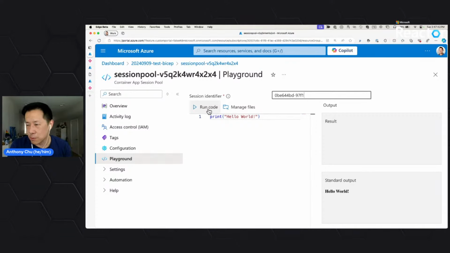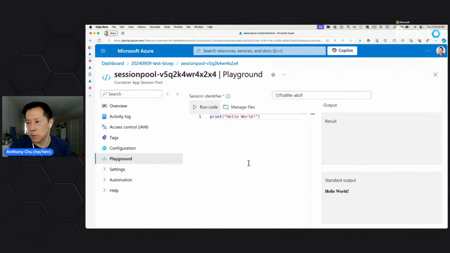And when I run this code a second time, it's actually going to run it in a second session. So you can see, just within a few milliseconds, it allocated me a new session and ran the code. Cool. So that's kind of how you create a session pool in Azure. And you can definitely call REST APIs to interact with it.